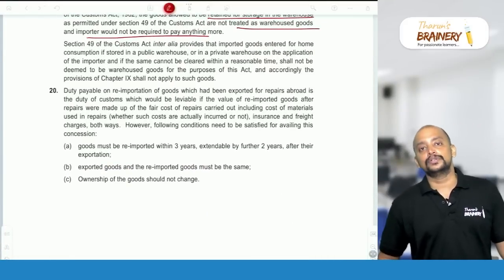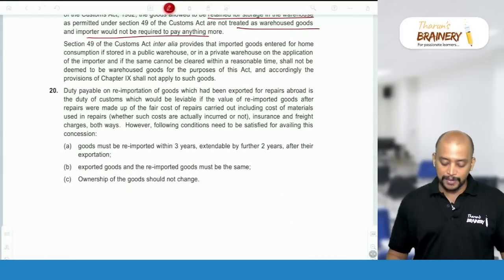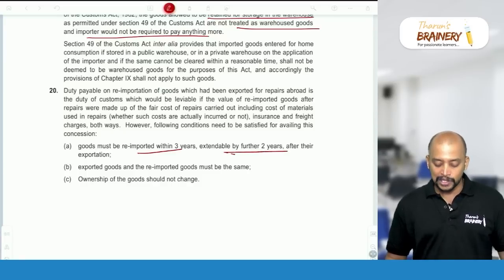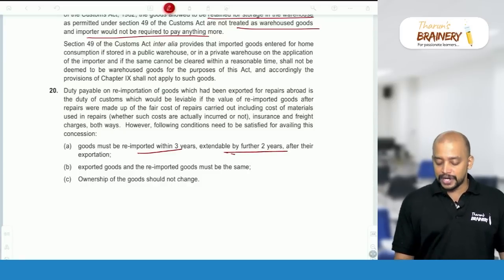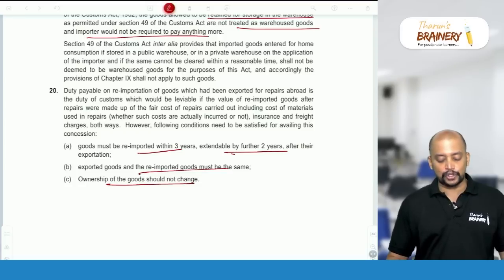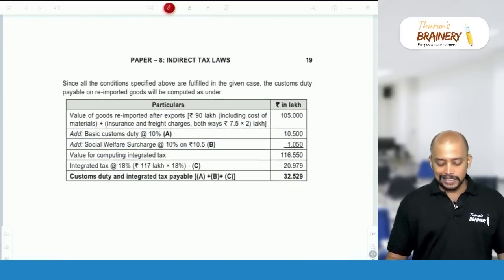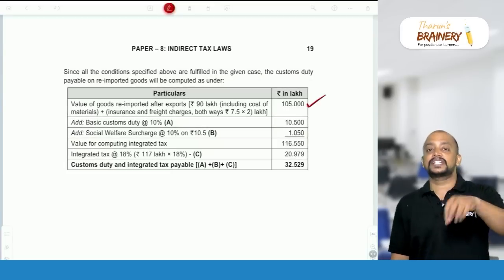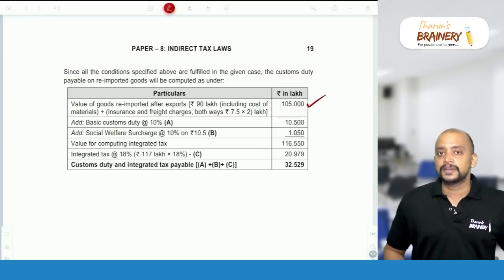The exported goods should have been re-imported within 3 years, which can be extended for a further period of 2 years, and the exported goods and re-imported goods should be the same and ownership should not change. If these conditions are satisfied, then fair value plus freight and insurance both ways only will be taken. If any one condition is not satisfied, then the original value of the machinery will be taken.